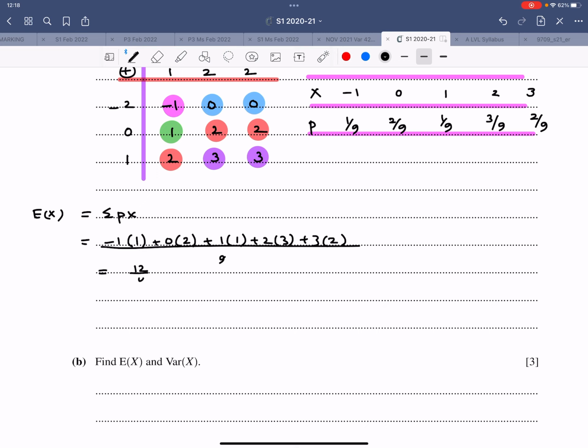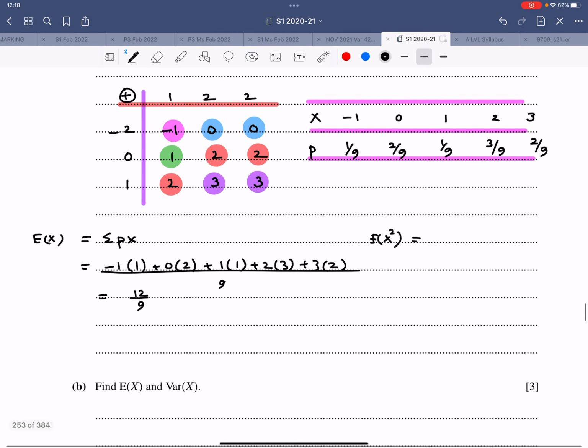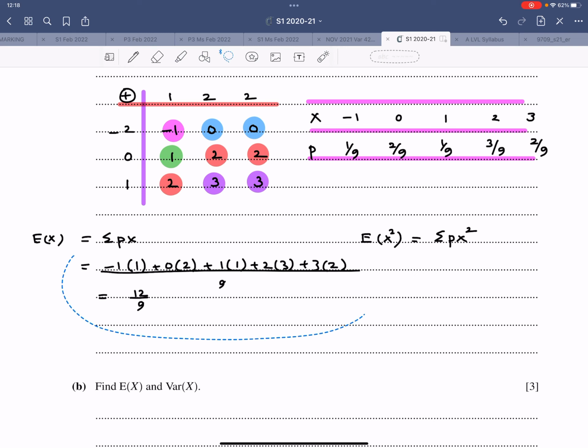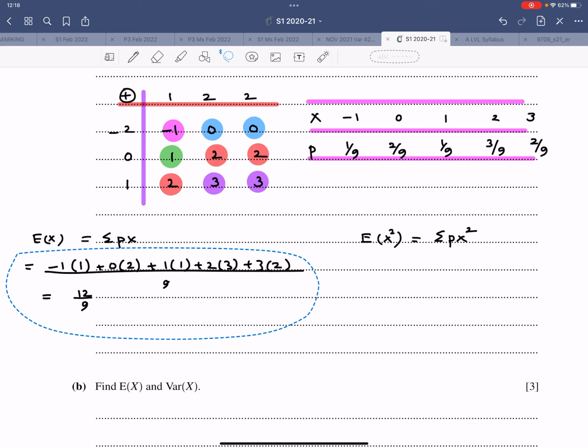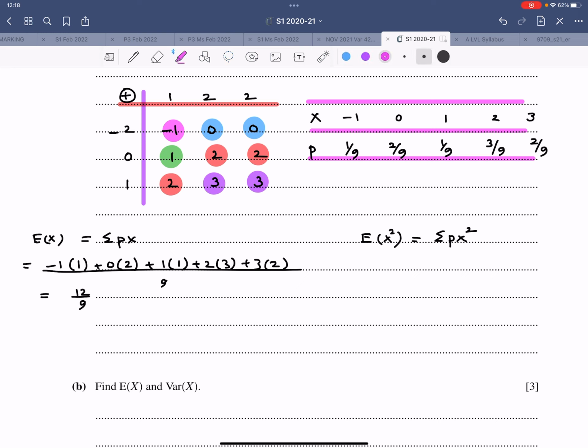If I want to do the calculation for expectation of x square, that is sigma px square. Let me write it properly. That is E. This thing should also go a bit on the side, and let me draw a line somewhere here in the middle.